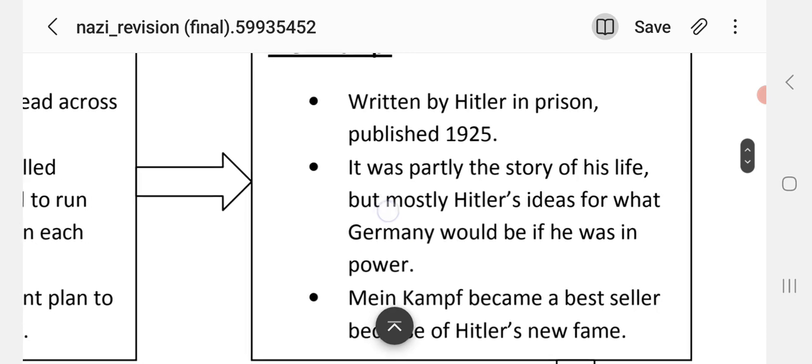Mein Kampf. Written by Hitler in prison and published in 1925, it was partly the story of his life, but mostly Hitler's ideas for what Germany would be if he was in power. Mein Kampf became a bestseller because of Hitler's new fame.